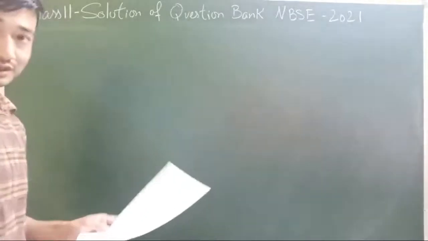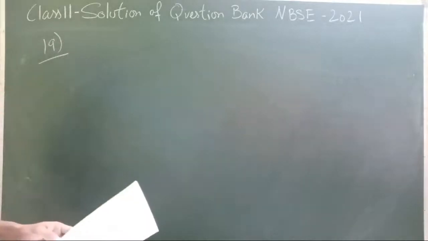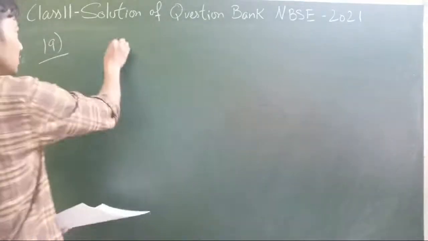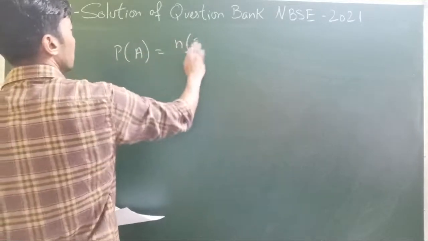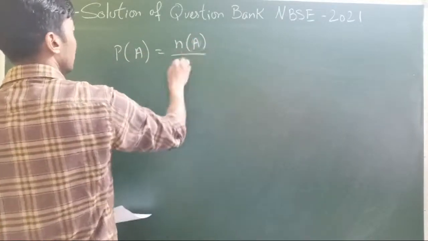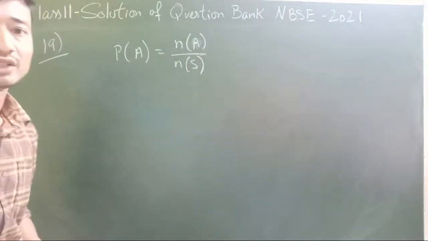Okay, let's go to 19. That is from probability, so that's very simple. As we all know, the probability of an event A will be the number of favorable outcomes for the event A divided by the total number of outcomes. So it's good that we should be naming our event.